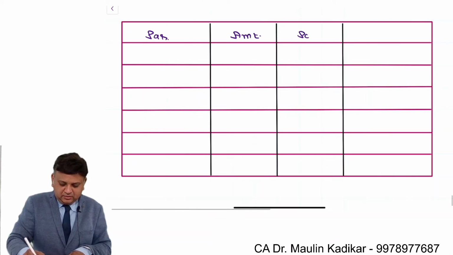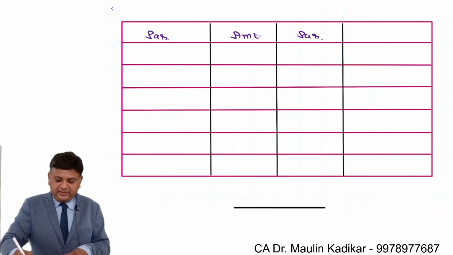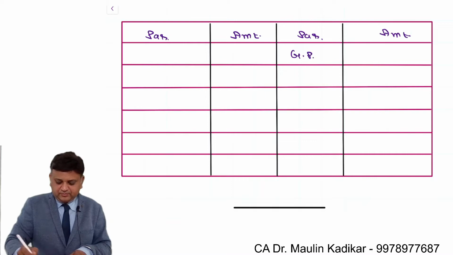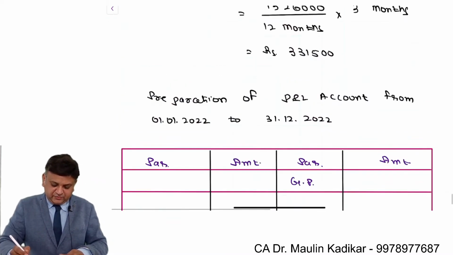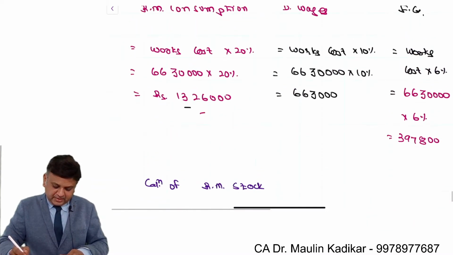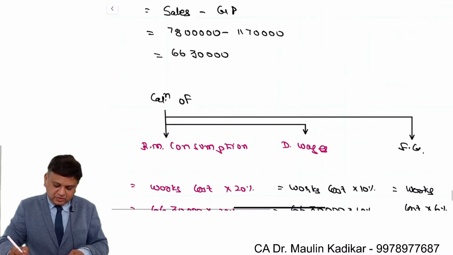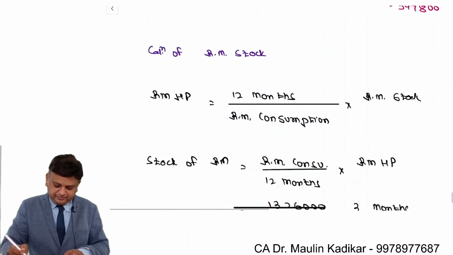Friends, over here for preparation of the P&L account we do not have much information. We have gross profit information. The gross profit is an amount of 11,70,000.